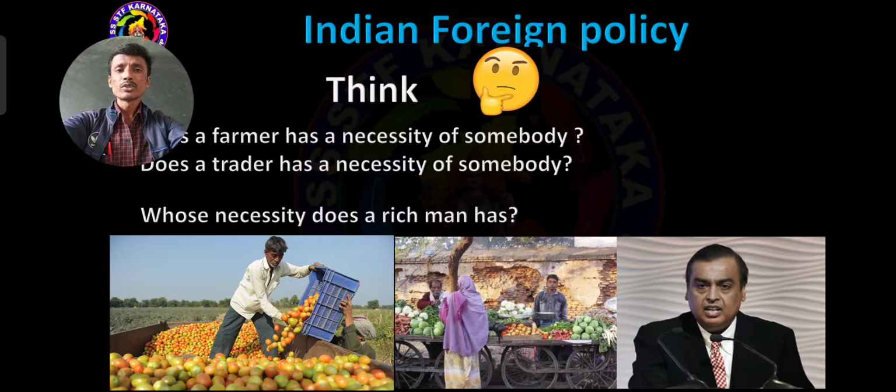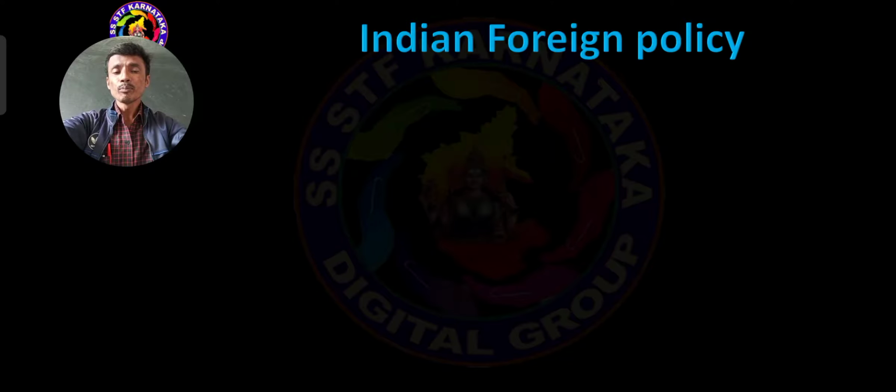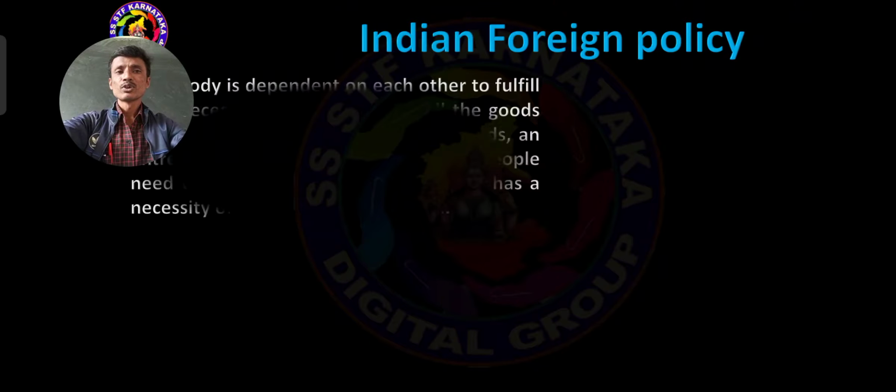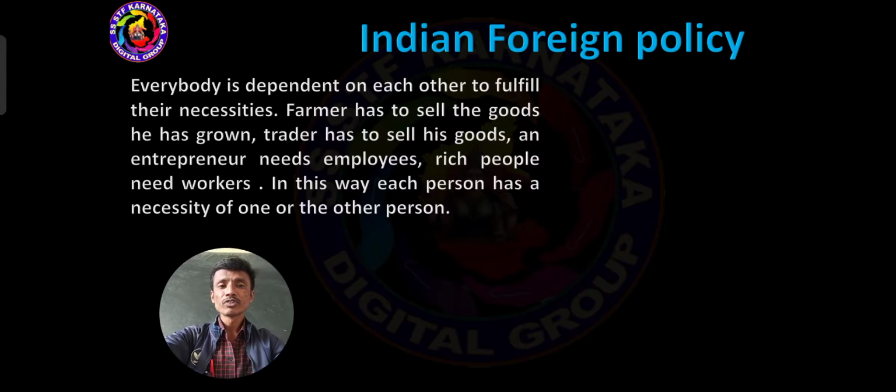Look at the picture, one of the greatest industrialists. He also needs some important persons. So we have to see such persons here. Everybody is dependent on each other to fulfill their necessities. Each and every person on earth depends on others to fulfill their